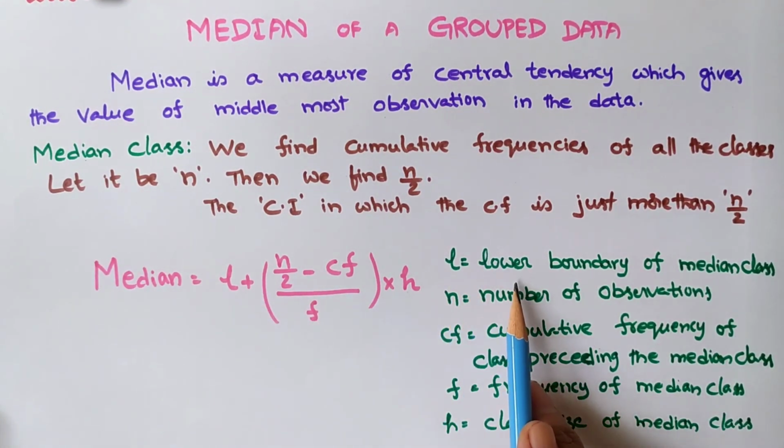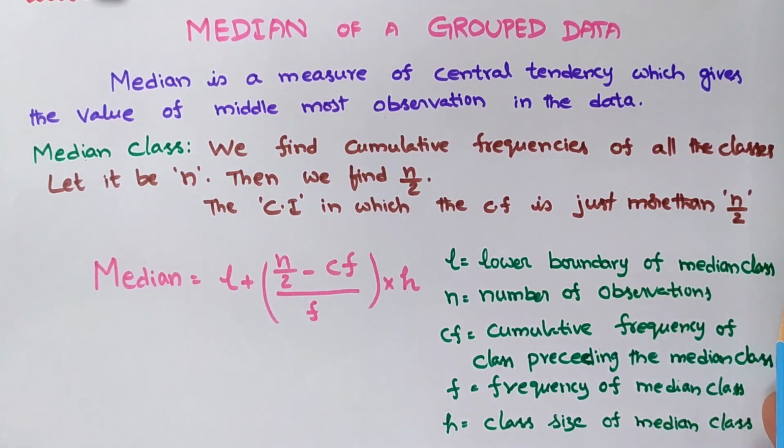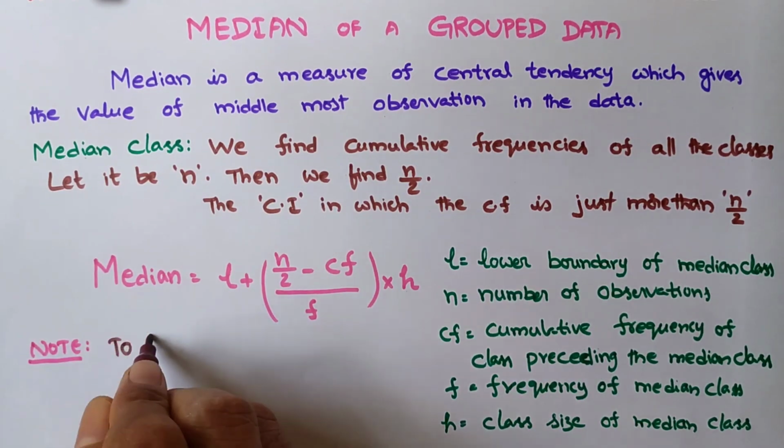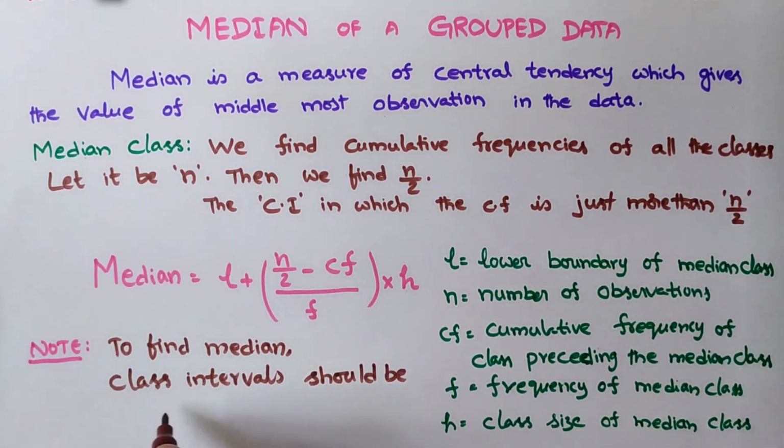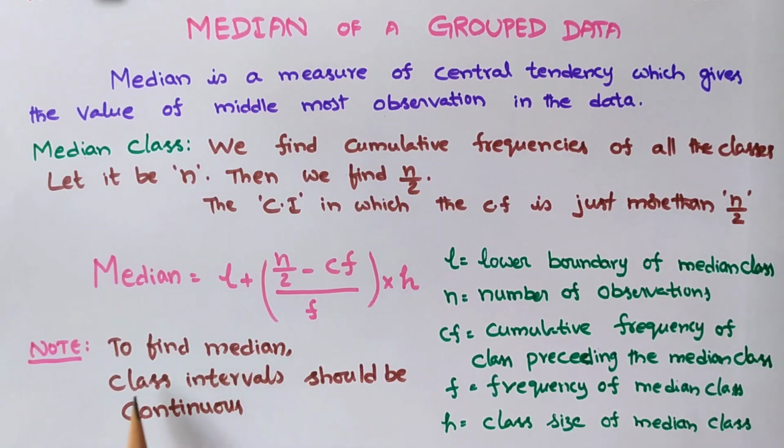Where L is the lower boundary of the median class, n is the number of observations, CF is for cumulative frequency of the class preceding the median class, f is frequency of the median class, and h is class size of median class. Here we need to keep in mind an important note, that is, to find median, class intervals should be continuous.